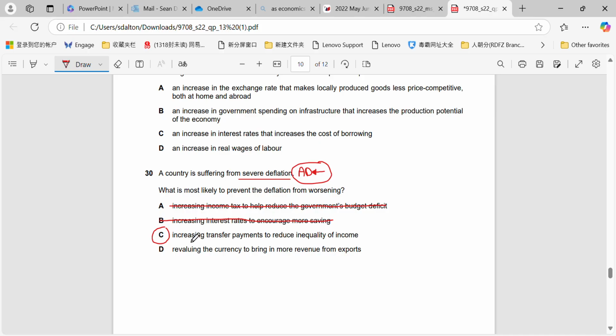Now for D, revaluing the currency to bring in more revenue from exports. So remember that a revaluation of the currency generally will result in the price of exports going up, the total exports going down, price of imports going down, and total imports going up. So it won't actually allow us to bring in more revenue from exports. It will generally allow us to actually reduce our exports, and it will continue to move aggregate demand to the left.